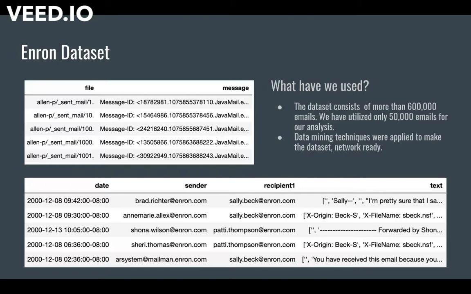The initial dataset contains only two columns. The message column had to be parsed and mined in order to get the date, sender, recipient, and text columns. Once these columns were created, we were able to get the dataset network ready. We have only utilized a subset of the 600,000 rows for our analysis.